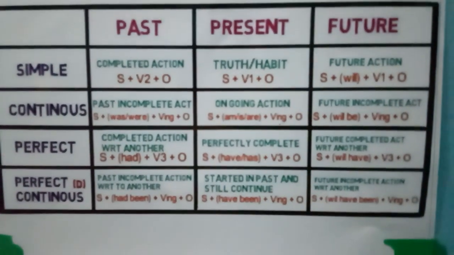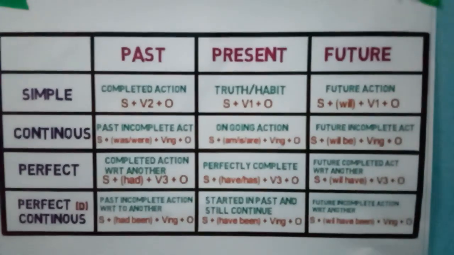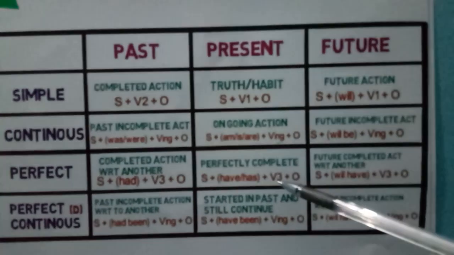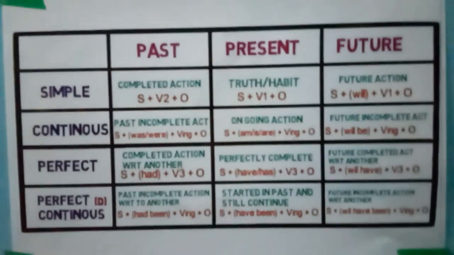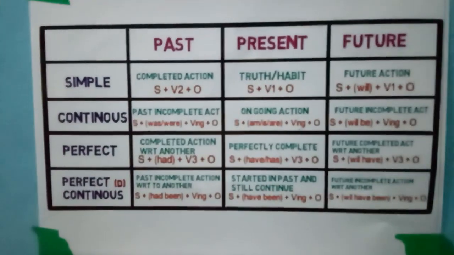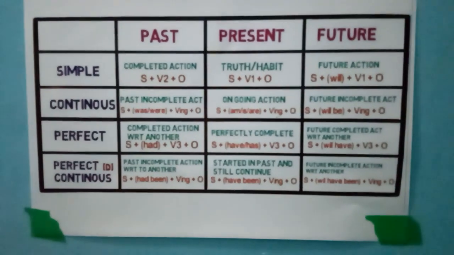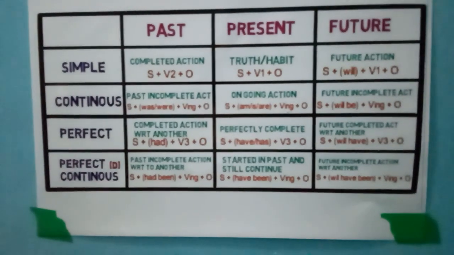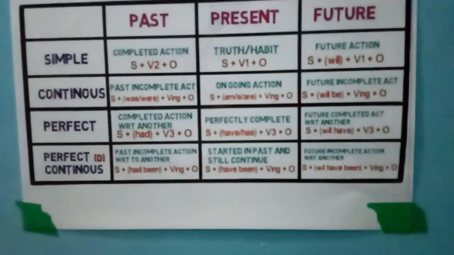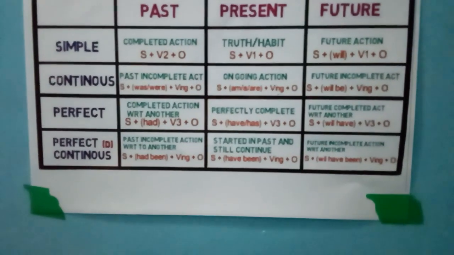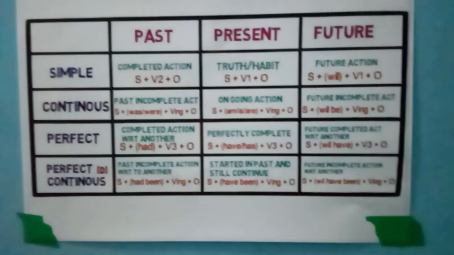And just below that you can see I have written the structure also: subject plus has or have plus verb third form plus object. Okay, so subject, I have already told you what the subjects are. If you talk about the singular subject, that is he, she, it, or any proper noun, or if you talk about the plural subject, that is we, you, they, these are the plural subjects.